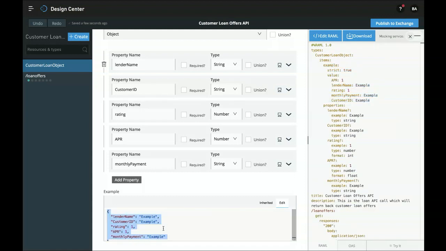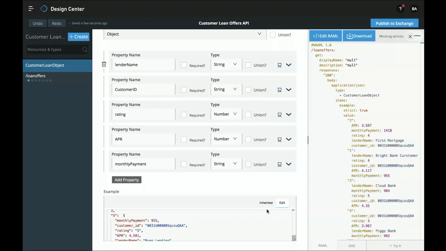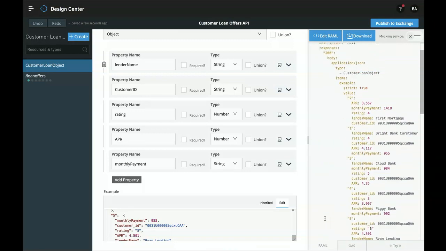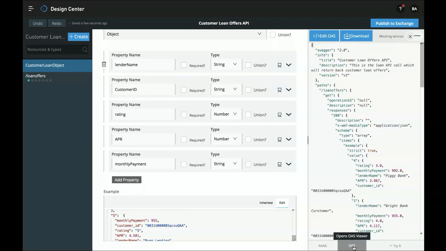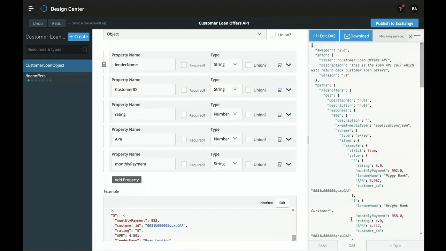And let's paste in some sample data. Great, we just see the code update on the right. And here we see that the code now is available in both the RAML specifications and also in the OAS specification. These are the two main specifications for defining APIs.